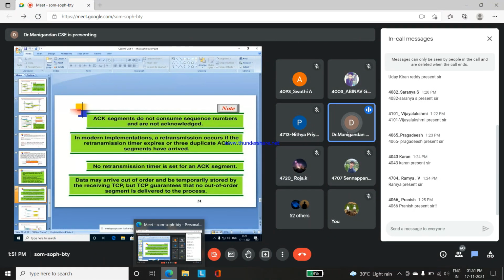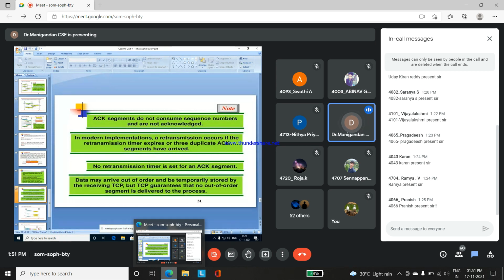Data may arrive out of order and may be temporarily stored in the buffer of the receiving TCP, but TCP guarantees that no out-of-order segment is delivered to the process. TCP is a connection-oriented protocol, meaning there is a connection, like a wired transmission, so there is no delay in the transmission between the client and server process. There is a data guarantee between the server side and client side.